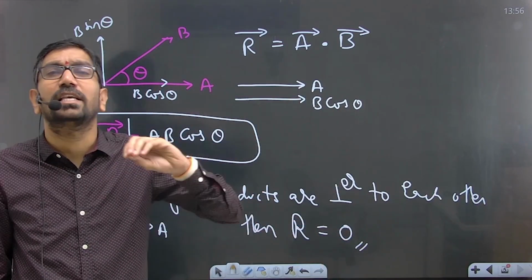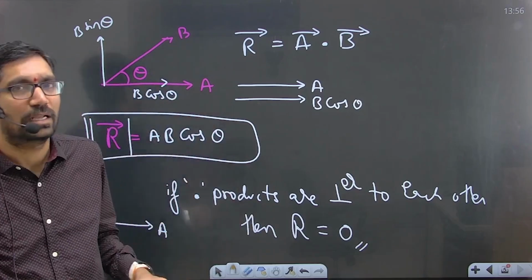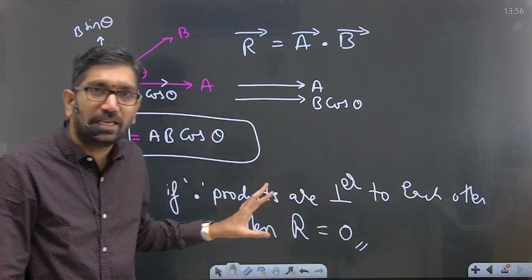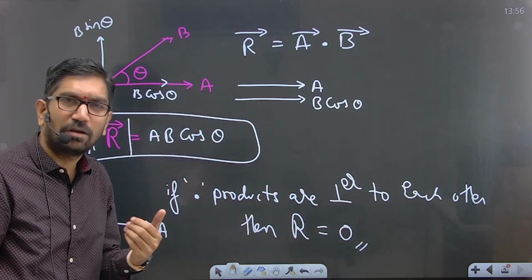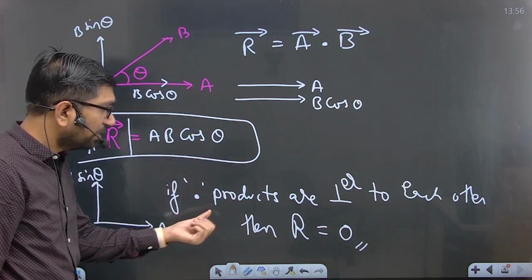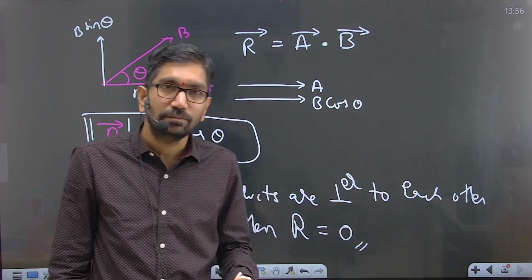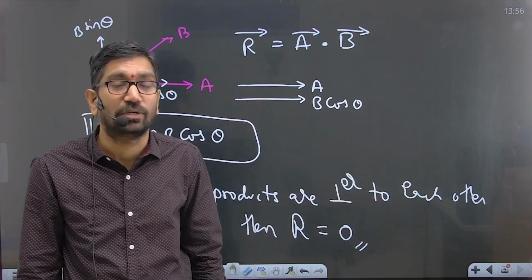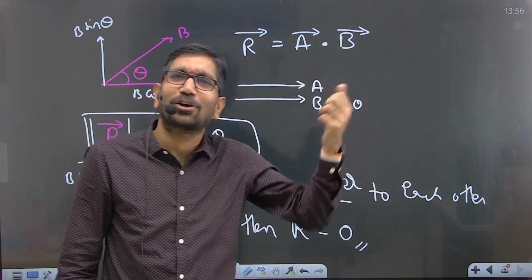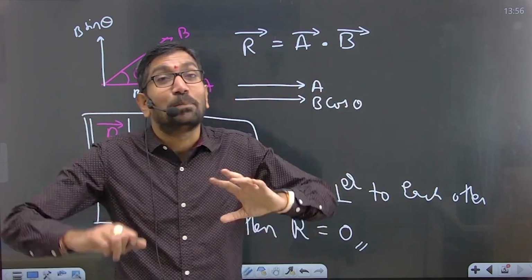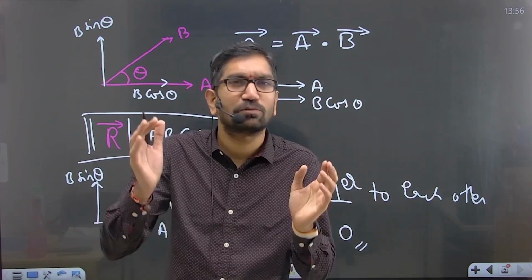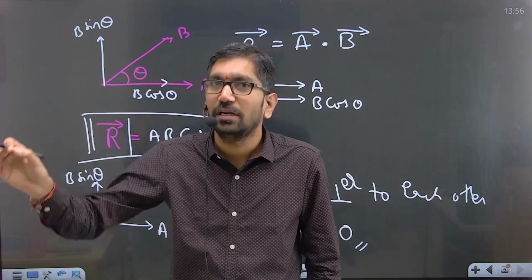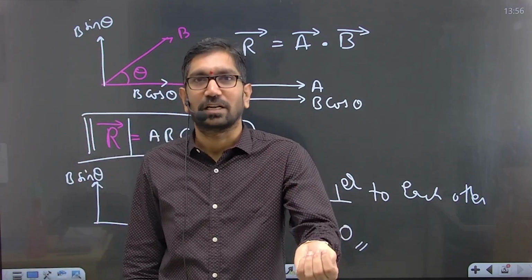Okay, this is the easiest way to solve the numericals. Is this clear? Do you have any doubts here? No, na? Every dot product should be in a straight line, but they should not be perpendicular to each other. Okay, every cross product should be perpendicular to each other. This one, all the things you have learned in the vectors chapter, right?